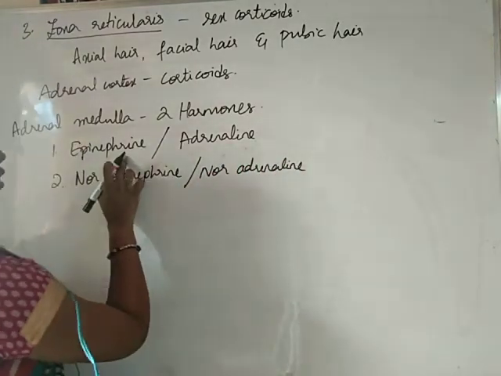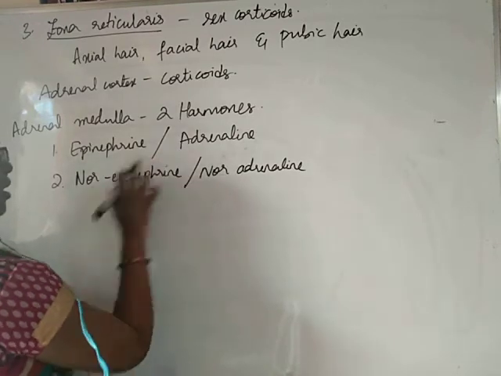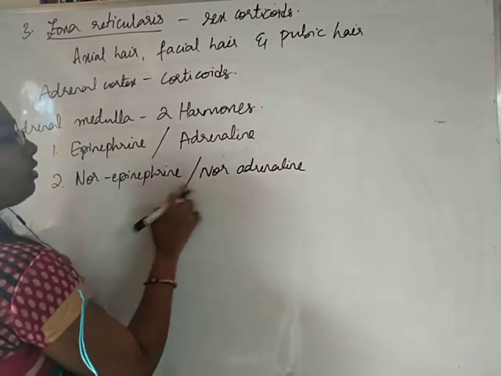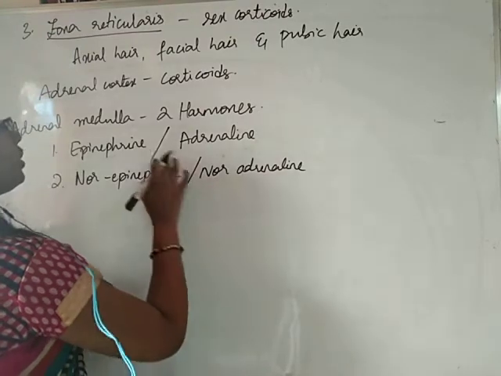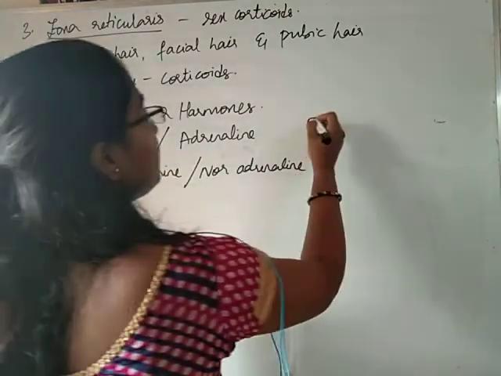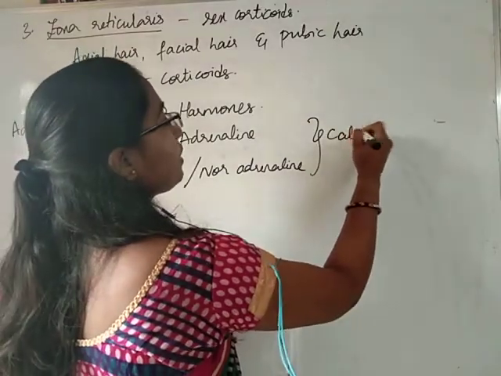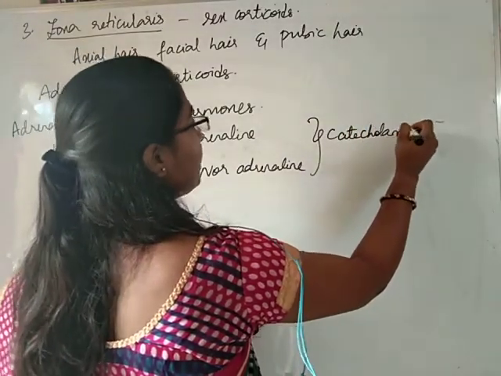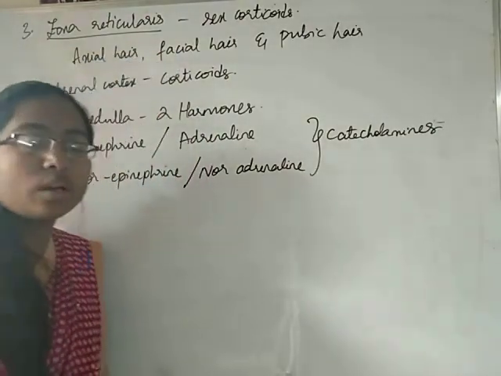Okay. Epinephrine or adrenaline, norepinephrine or noradrenaline. These two hormones are called catecholamines.